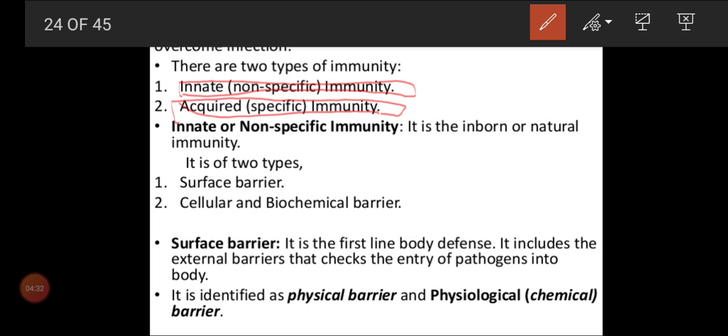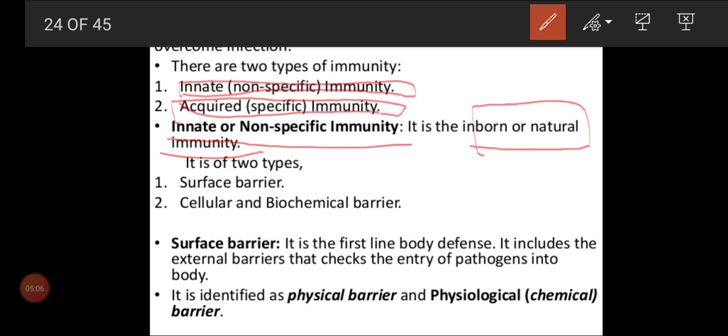I think now you are clear about the two terms. Is that clear, children? We shall see the types of innate or non-specific immunity first, and afterwards we shall see acquired or specific immunity. First we'll go into detail about innate or non-specific immunity. As the term suggests, innate means inborn or natural immunity. Is that clear, children? So innate means inborn or natural immunity.